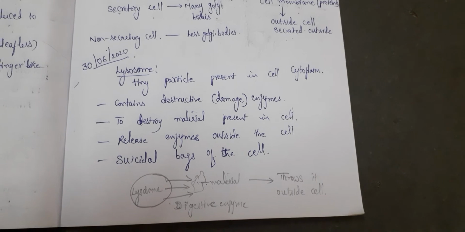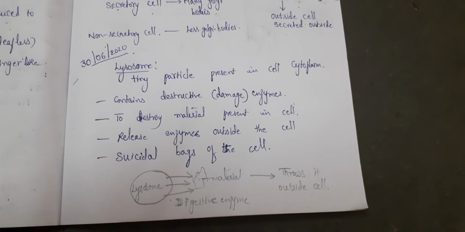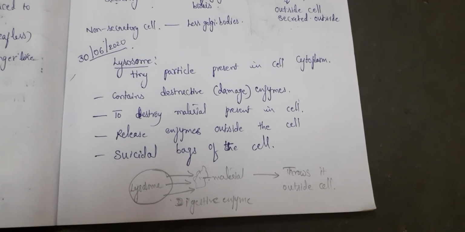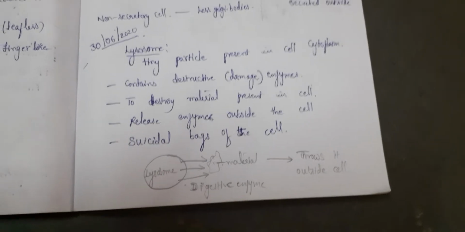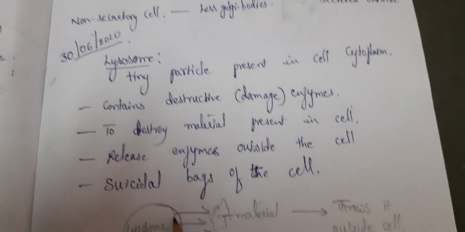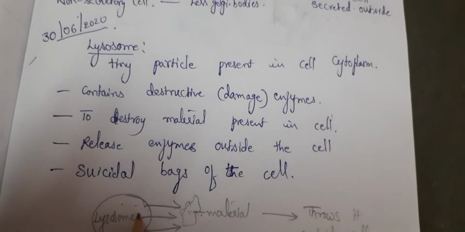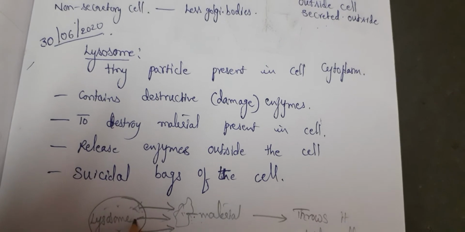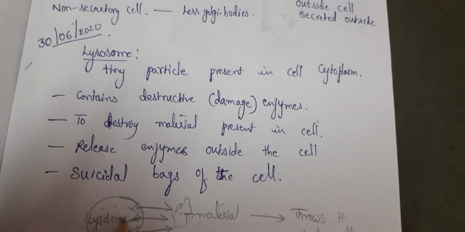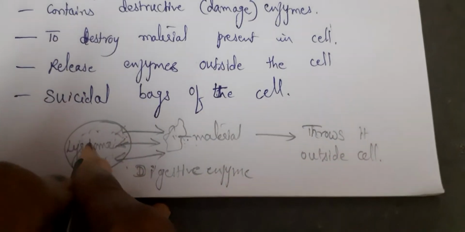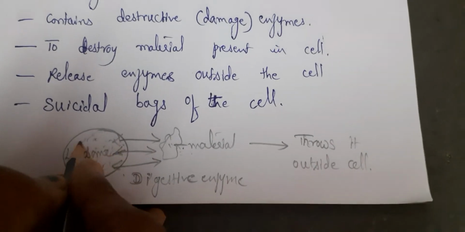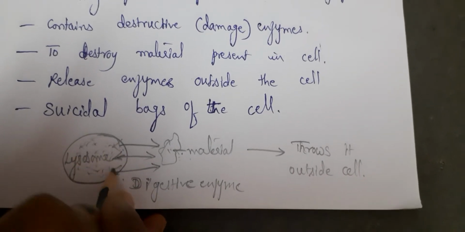If any material enters the cell or if it is present in the cell, these materials are taken up by the lysosomes, and once they are taken up, the lysosomes will produce these digestive enzymes.